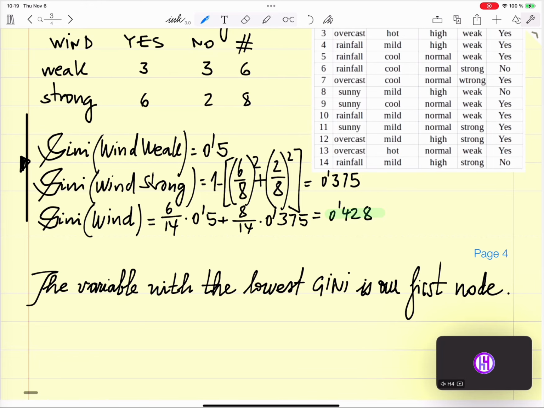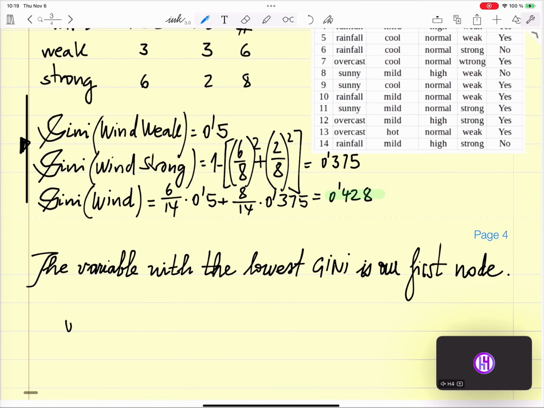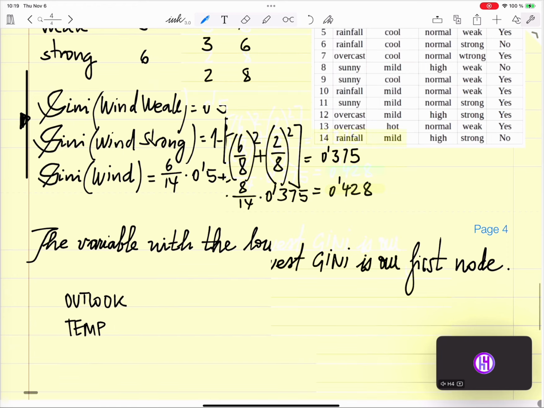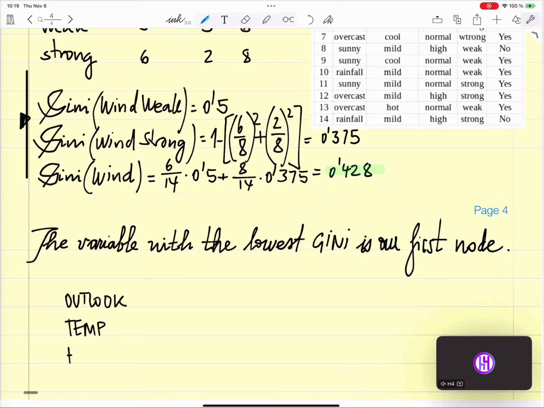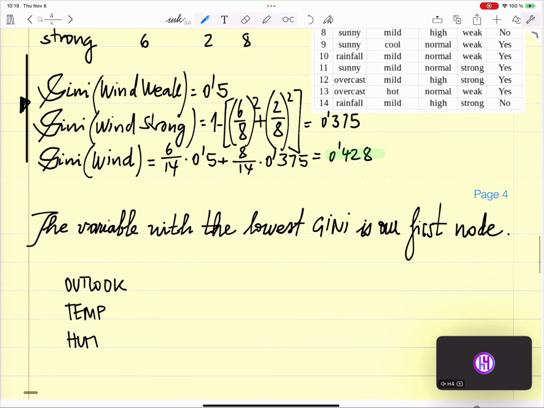So if we have the criteria, we can say, okay, this is outlook, temperature, humidity, and wind. Outlook got a Gini of 0.342.